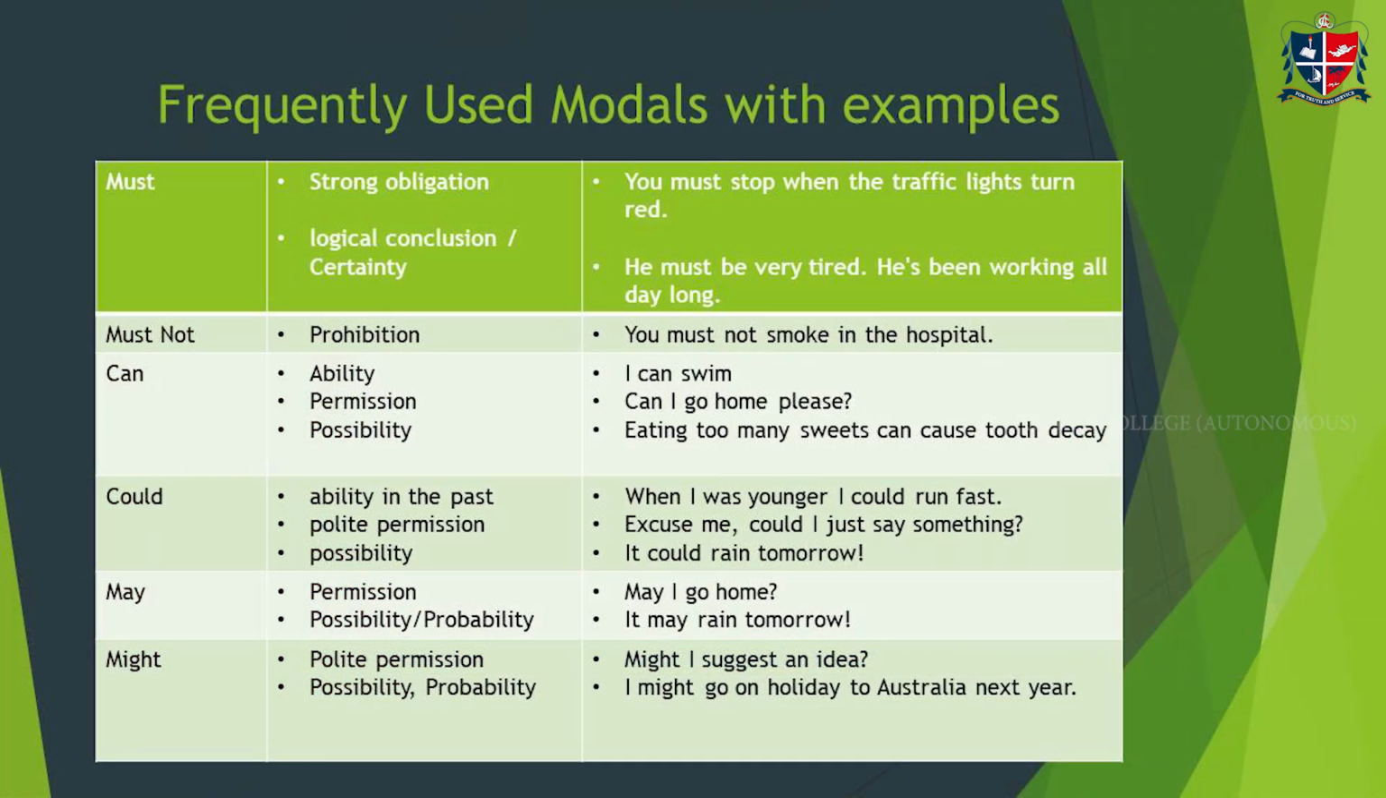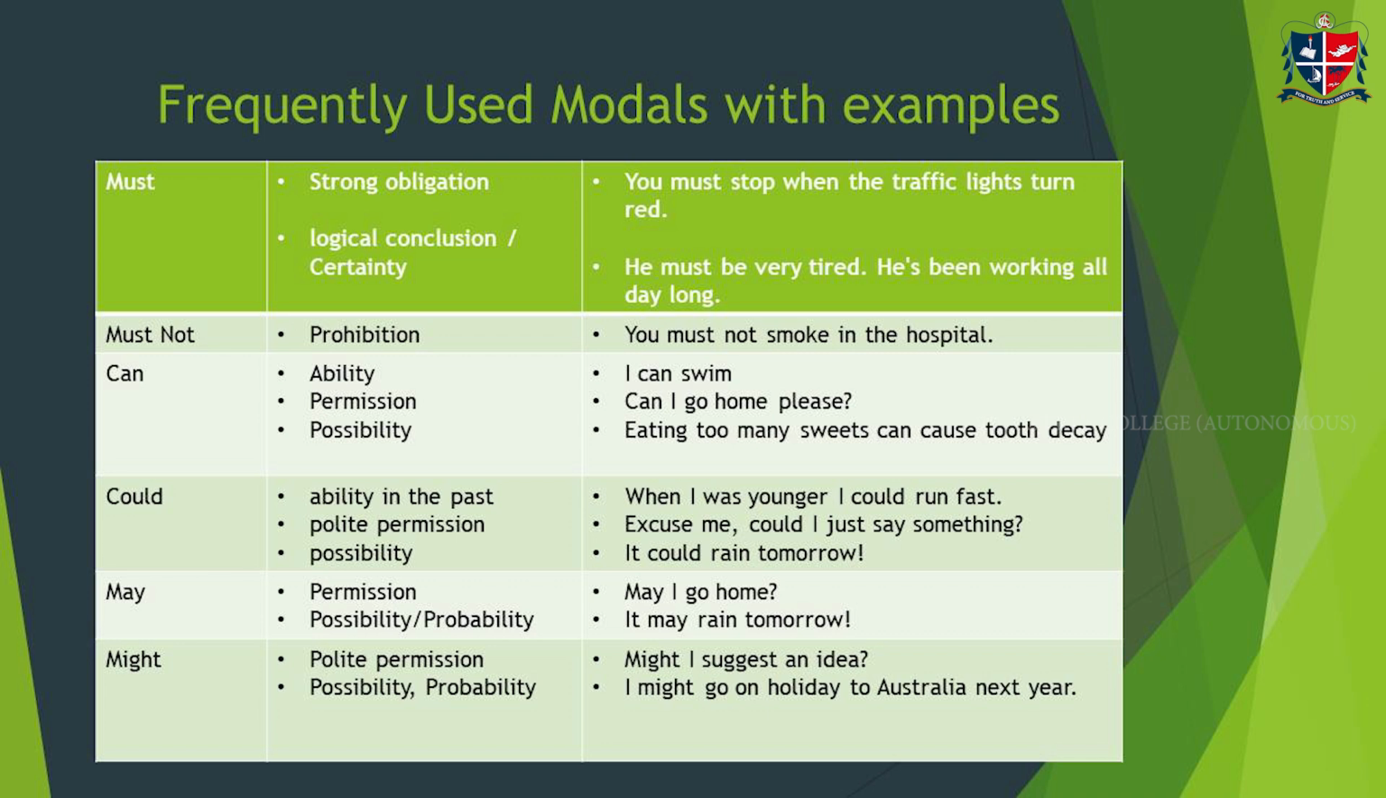Now, may can be used to show permission. May I go home? Right? It also shows possibility and probability. You say it may rain, it might rain. So there are these modals where the functions get interchanged also. It's not necessary that only may shows permission, right? Permission can also be denoted when we use can, right? So the functions may overlap over the different modals.